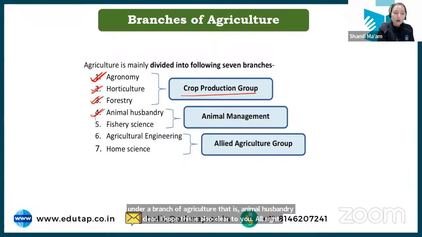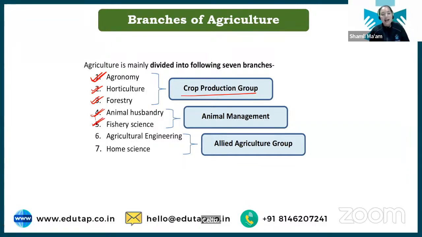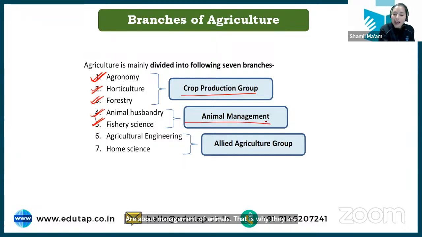Chalo. Now, next we have fishery science. Again, another animal management group, where we are studying about the fisheries. So all the oceanic environment, all the organisms, be it your fishes, prawns, crabs, lobsters, all the organisms that we derive from the oceanic environment, come under fishery science. As these two branches, animal husbandry and fishery science, are about management of animals, they are kept under a group known as the animal management group. Okay? Next we have some allied groups.